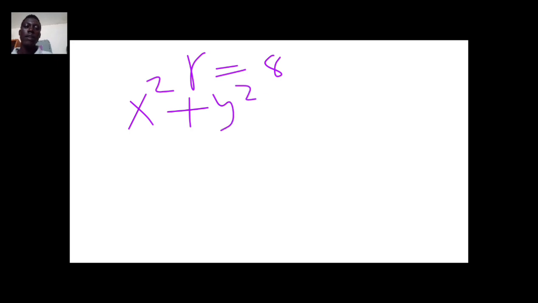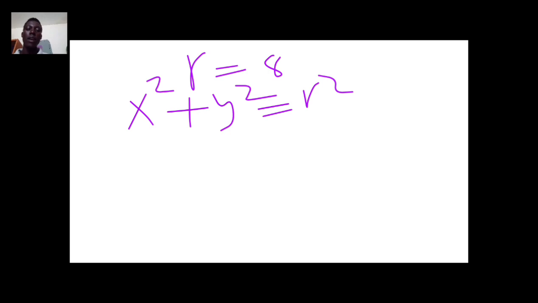What if we are given r as 8? We write the formula for the equation of the circle whose center is the origin: x squared plus y squared is equal to r squared.